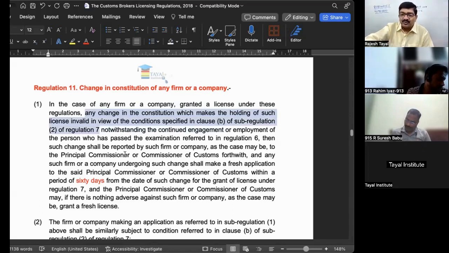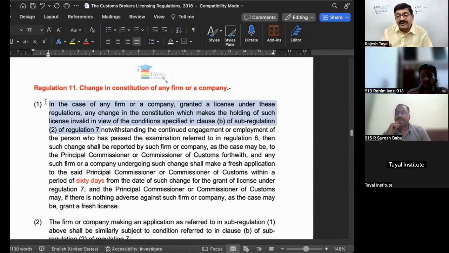So what is in regulation 7(2)(b)? One of the partner or director or employee must be an F card holder. Okay, so if that condition fails, then what happens? The license becomes invalid. So if the person has left that place, leaving maybe for multiple reasons, maybe the person has retired, maybe resigned, maybe died, for a number of reasons, but there is a change. So the person is no more there. That license given to the firm or the company becomes invalid automatically.